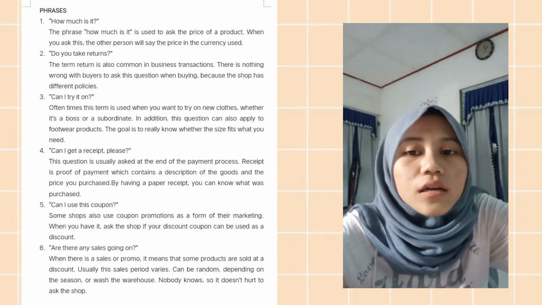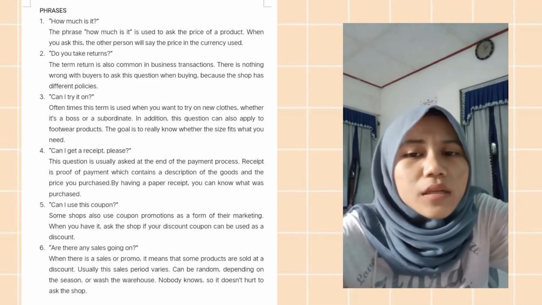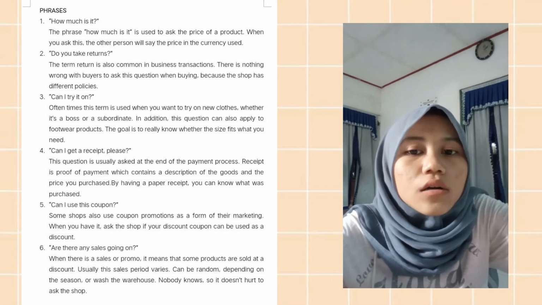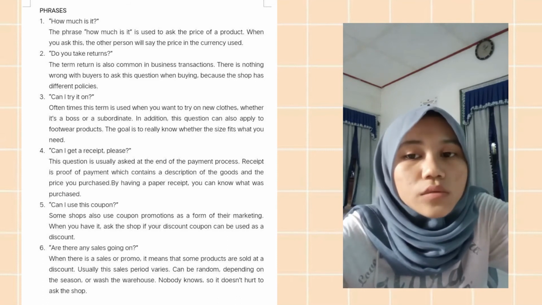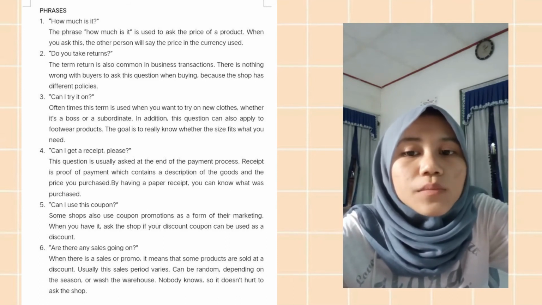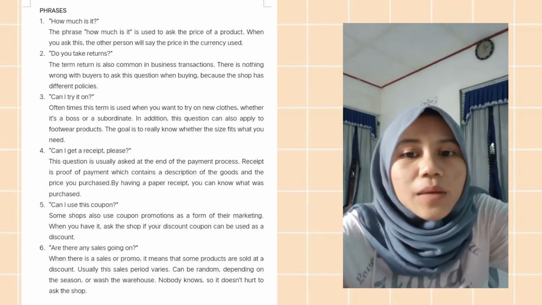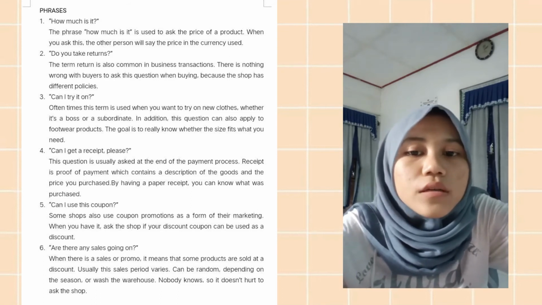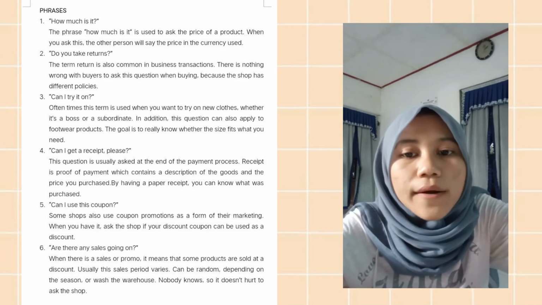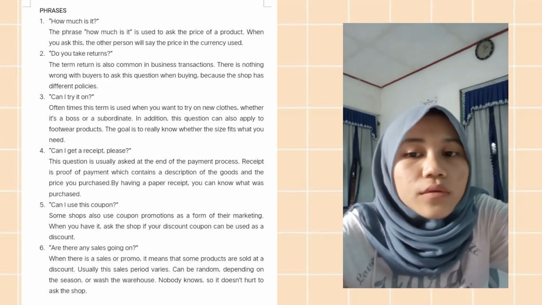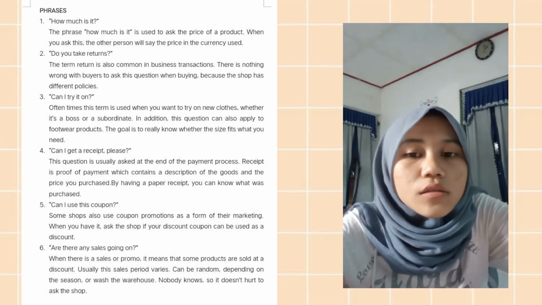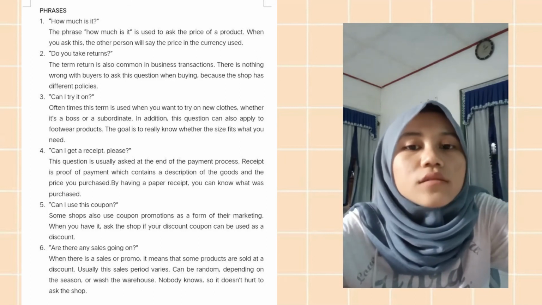When there is a sale or promo, it means that some products are sold at a discount. Usually, the sales periods vary, and can be random depending on the season or the warehouse. Nobody knows, so it doesn't hurt to ask the shop.